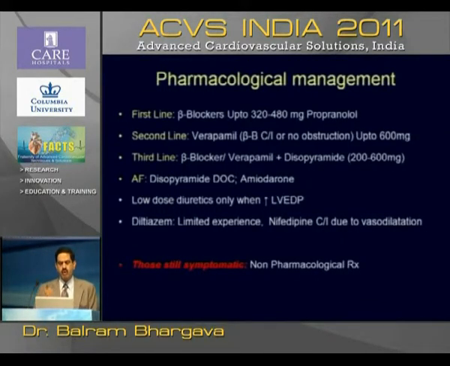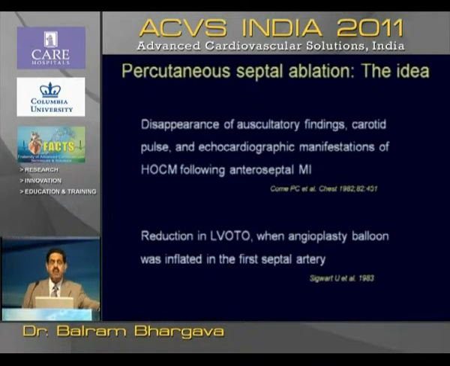Pharmacological management, we all know: first line beta blocker, second line verapamil, third line is beta blocker plus verapamil or disopyramide. But if patients are still symptomatic, then they need to go for non-pharmacological treatment. And that is where we talk about alcohol ablation. When was this idea of alcohol ablation started?